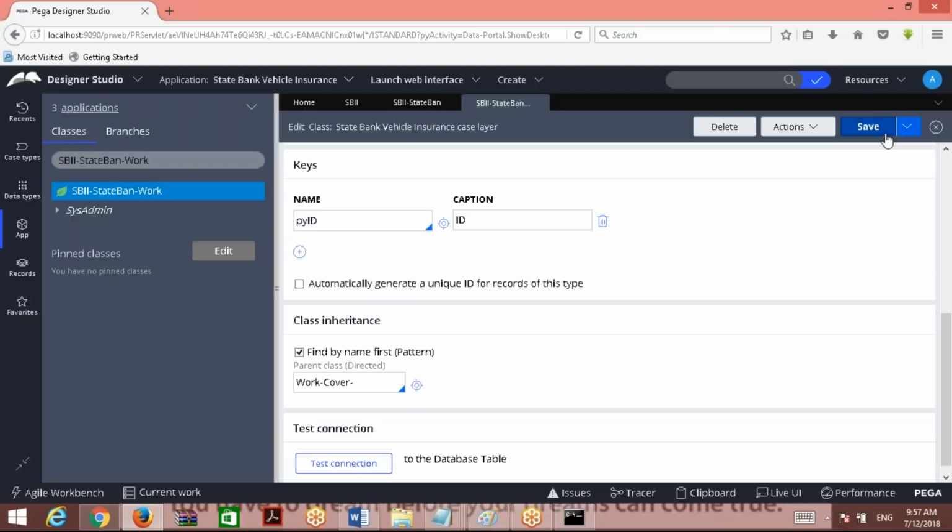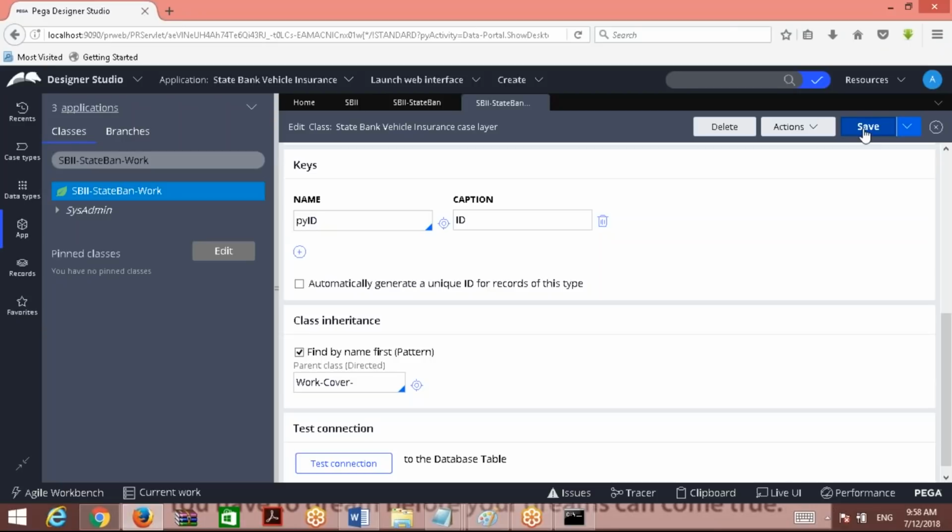By means of direct inheritance, what is the purpose of direct inheritance? Now tell me, what is the purpose of pattern inheritance? To utilize the functionalities which we have defined in organization and division classes, that are user defined classes. What is the importance of direct inheritance now? If you want to use Pega predefined functionalities, that is possible by means of direct inheritance. Everyone clear? That's why direct inheritance is always mandatory. Pattern inheritance is optional. I'll talk about it later, not now.